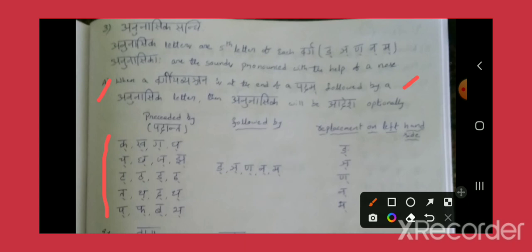I'll repeat the definition once again. When a Vargiya Vyanjana is a Padanta and followed by an Anunasika letter, then the corresponding Anunasika letter will be an Adesha optionally. This is the optional Sandhi. So if a Chavarga letter is there and followed by an Anunasika letter, then the corresponding nasal letter will be the Adesha of that letter. Now we'll see that with examples.